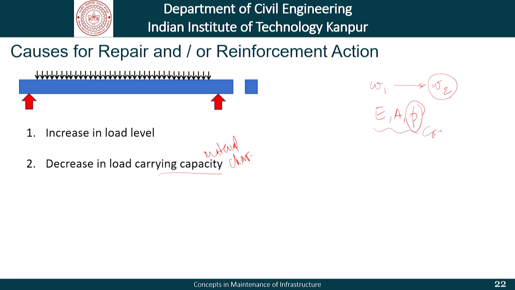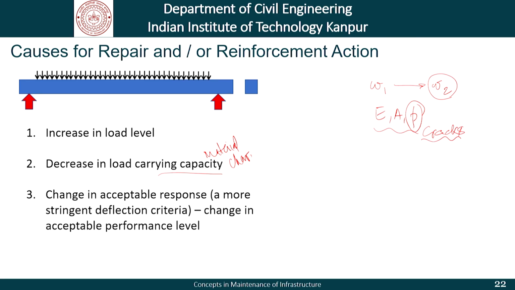There may be cracks that have developed in the concrete beam or the column or any structural system, and that has caused inherent weakness to develop over a period of time. And lastly, there could be a change in the acceptable response.